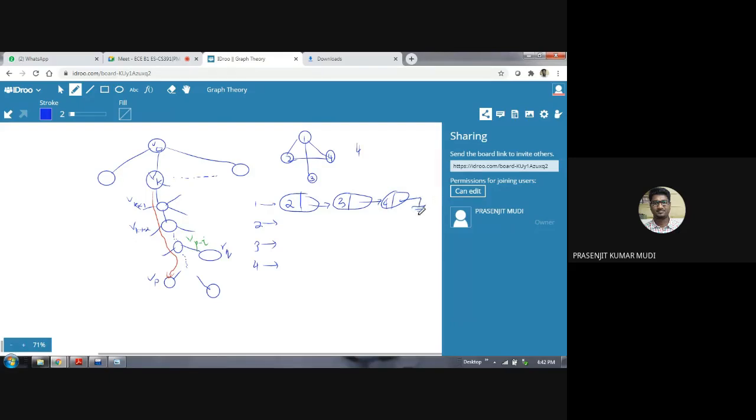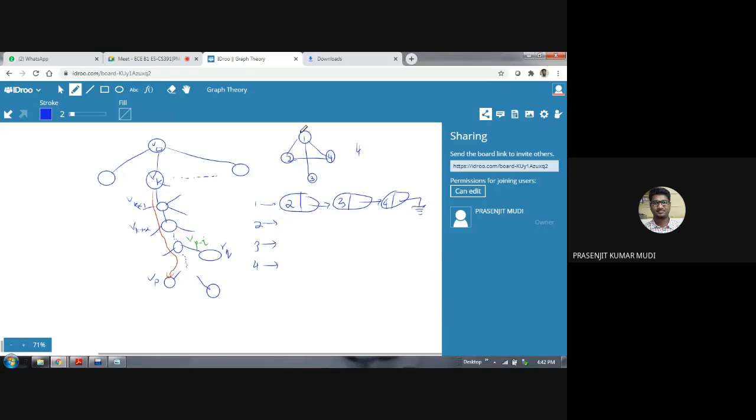What does that mean, this linked list? This means 2 is adjacent to 1, 3 is adjacent to 1, 4 is adjacent to 1. So this is the meaning of this linked list of vertex 1 corresponding to vertex 1. Similarly, you can form the linked list corresponding to vertex 2.